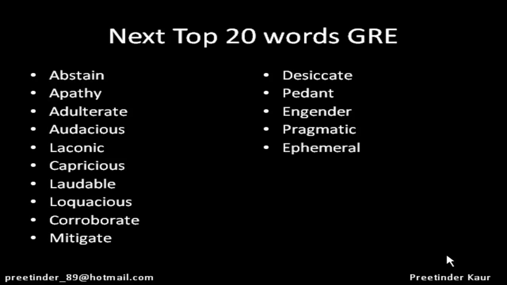Now the next word is ephemeral, which is for a very short period of time, that does not live on for a very long period of time. The synonyms are transient, transitory, and fugacious. For example, the mayfly has an ephemeral lifespan, just a few hours. So ephemeral means that does not have a very long time period.